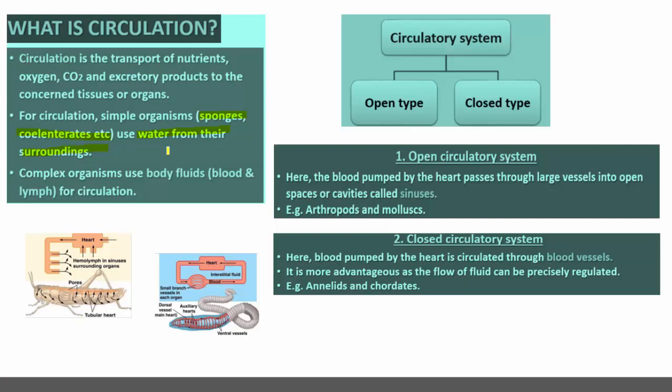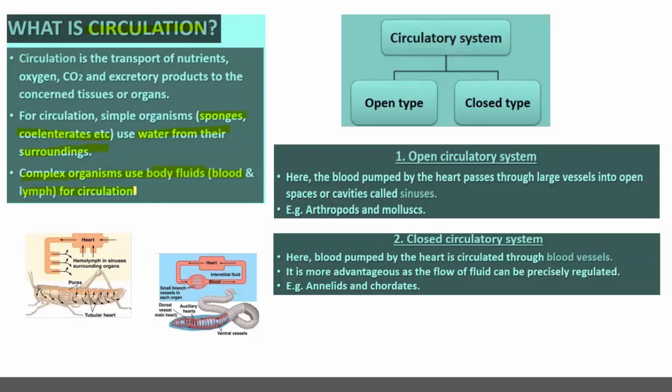materials. Whereas the complex or higher organisms have a particular system for the purpose of circulation. Complex organisms use body fluids such as blood and lymph for circulation.